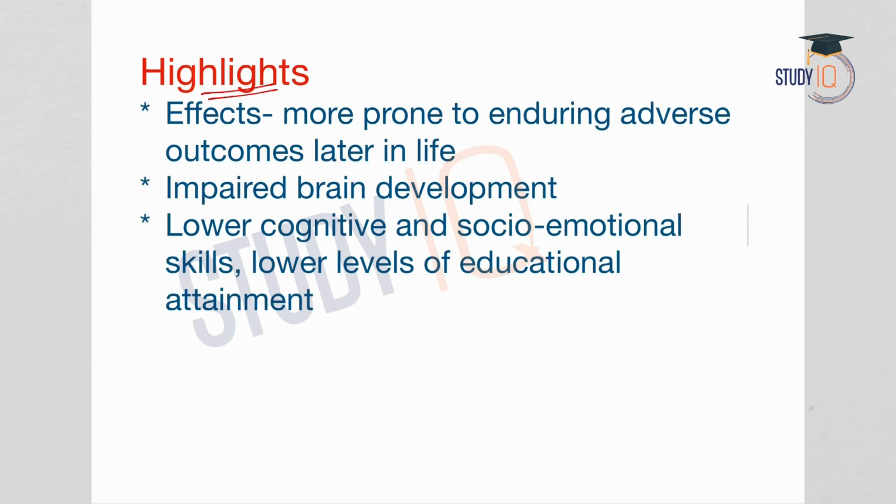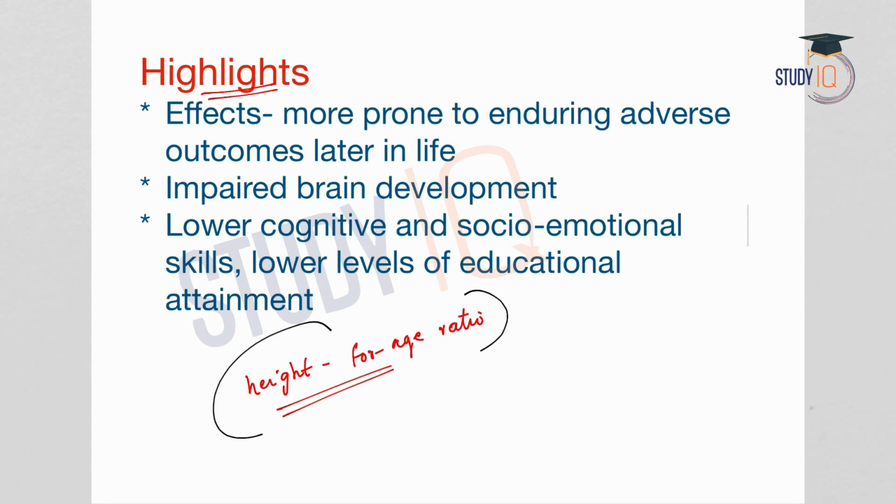A child is called stunted if the height for age ratio is not proportionate. So, the classification is done whether the child's height for age ratio is proportionate or not. And according to the report of the World Bank, the effects of stunting are very wide. Children with stunted growth are more prone to enduring adverse outcomes later in life.